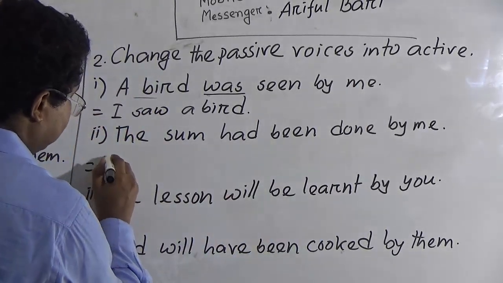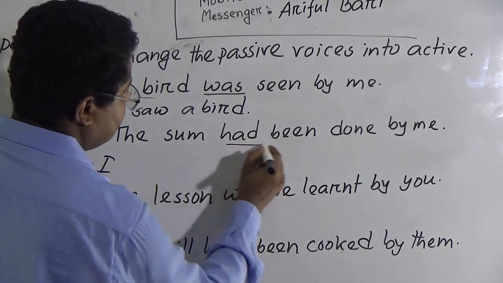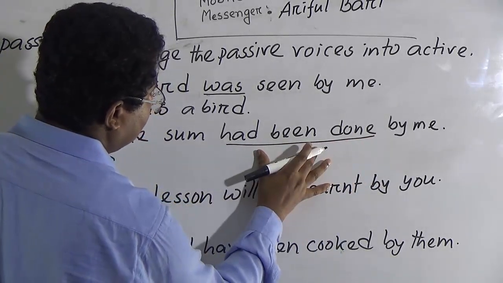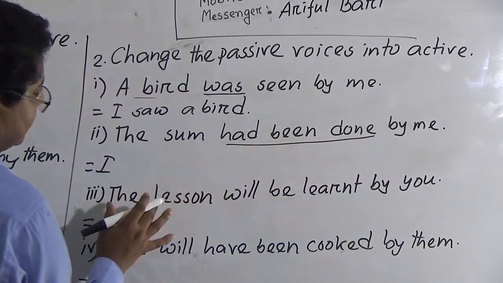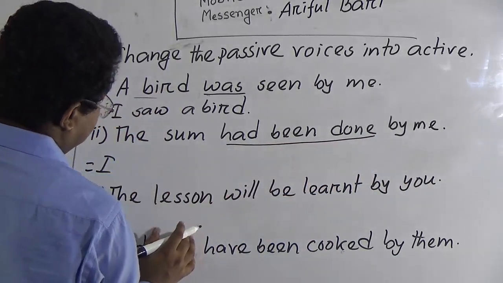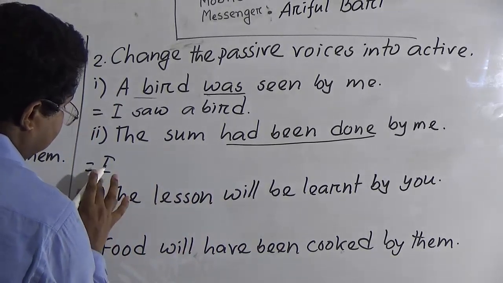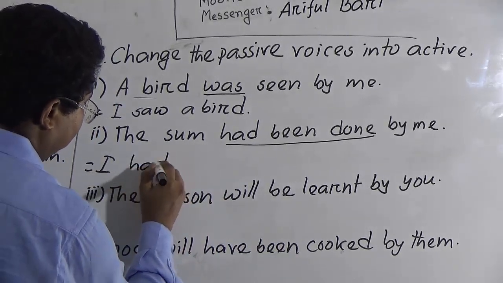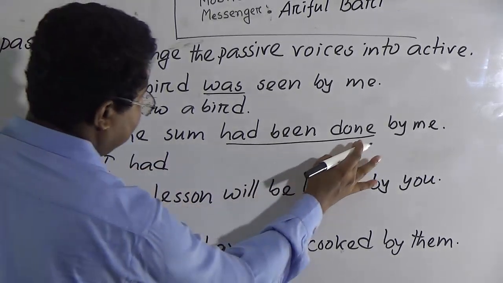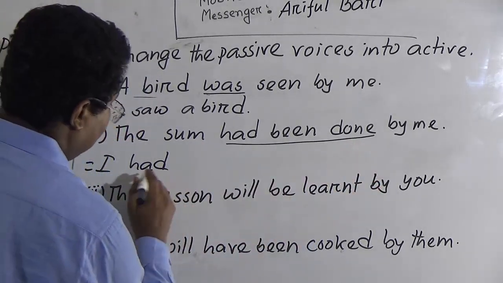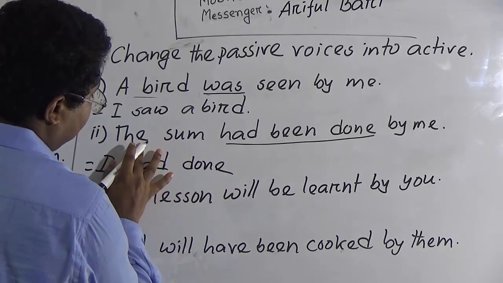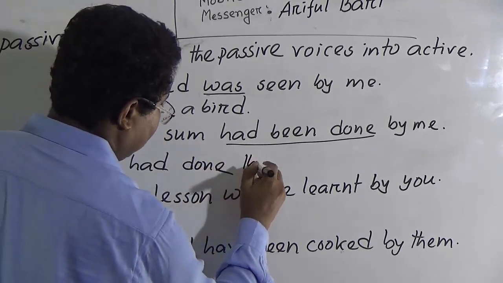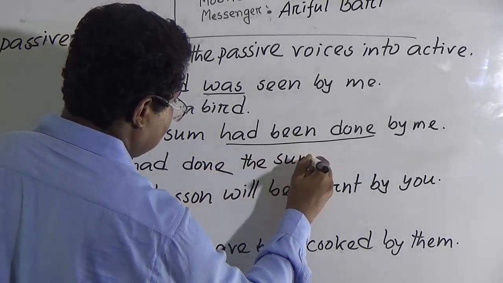Number 2, the sum had been done by me. So me will be subject I, as had been is the auxiliary verb of past perfect tense. We will make the sentence into past perfect tense. So in past perfect tense, after subject come had, and then past participle of main verb. So I had done, and object will be the sum. I had done the sum.